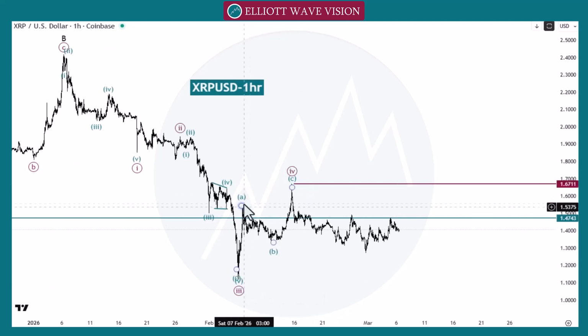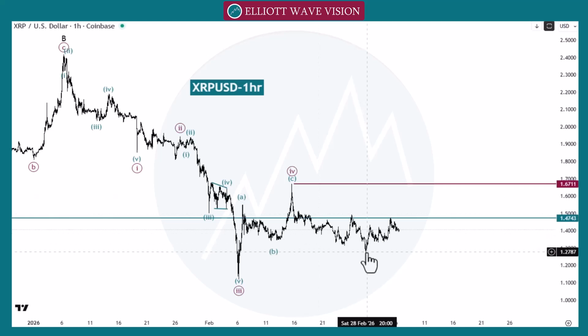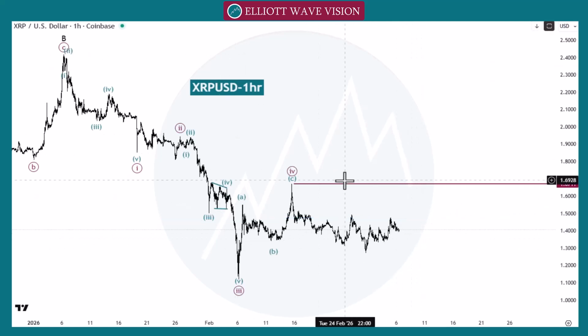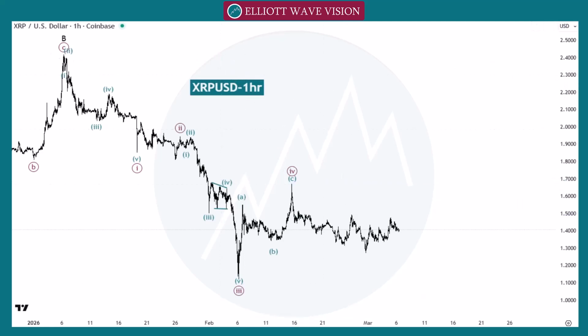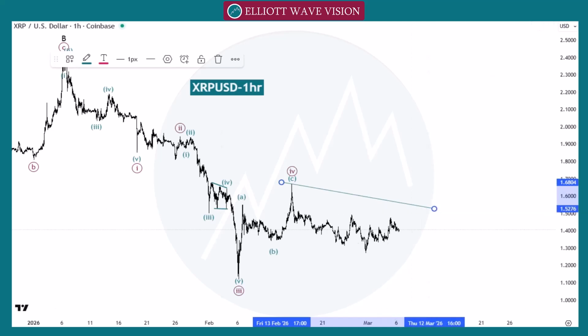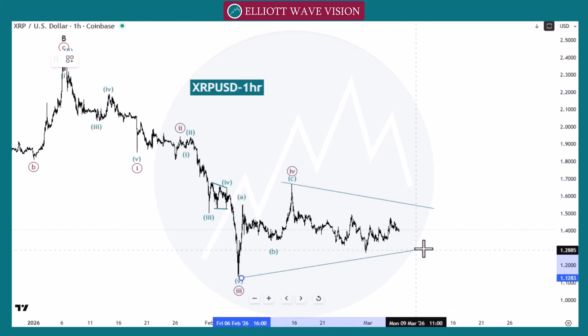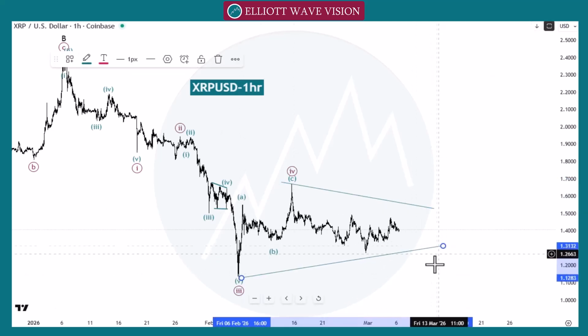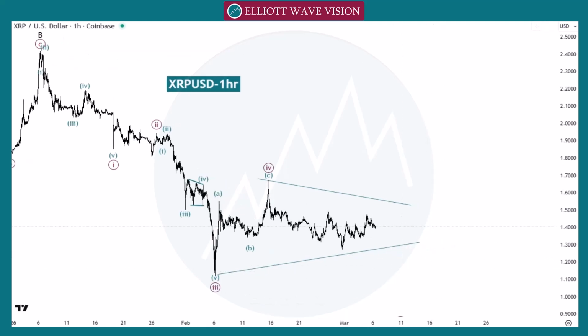We can count this move as a B and C, or we can count this move as a wave B, C, D and E, like this. We can count this move as a triangle. If this is the case, we need to wait for the proper impulsive move after this triangle, like A, B, wave C, D and E.